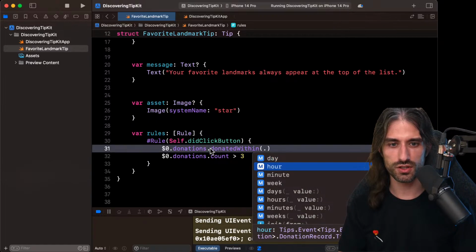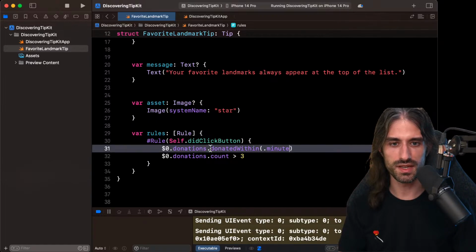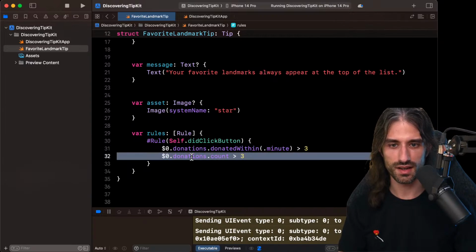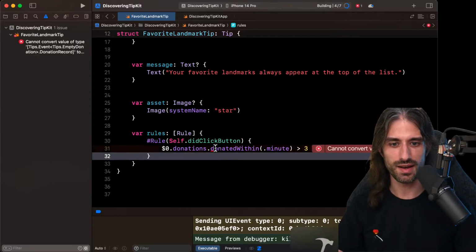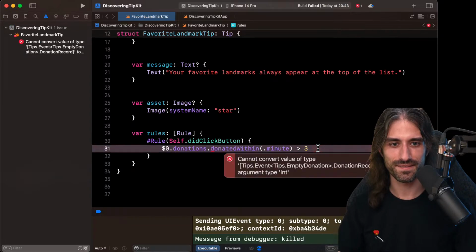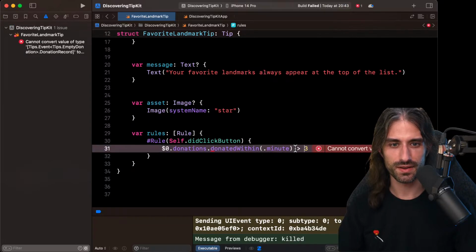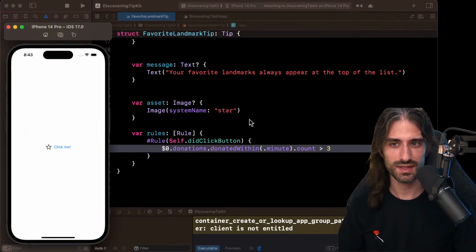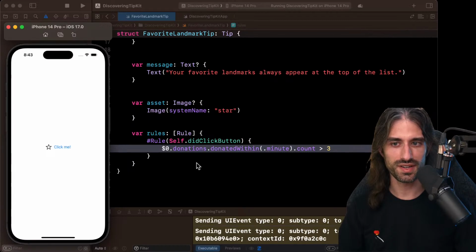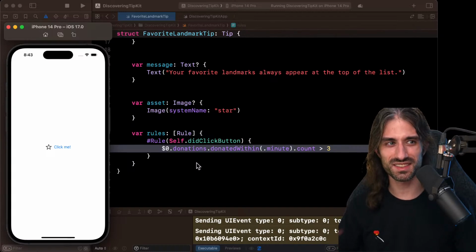I'm doing just donated within minutes, and then greater than 3. And so I'm gonna relaunch the app and I'm gonna try. Oh wait, I need to do the count then. Okay. So I'm going to click 1, 2, 3, and then I need to wait 1 minute, which is going to allow us to take a pause, I guess.